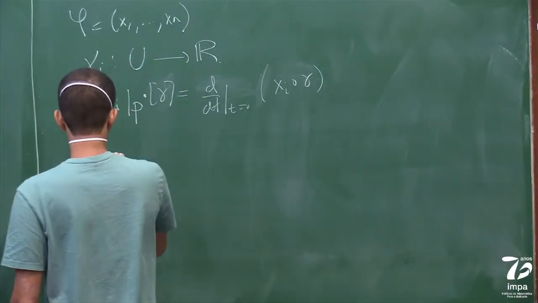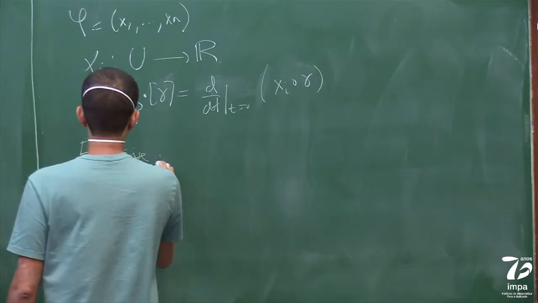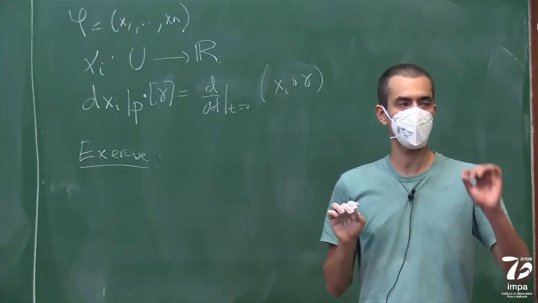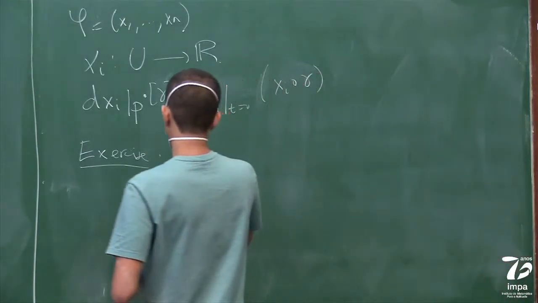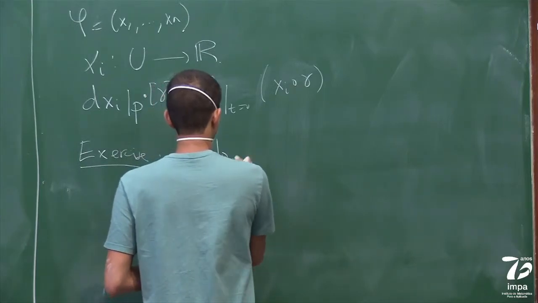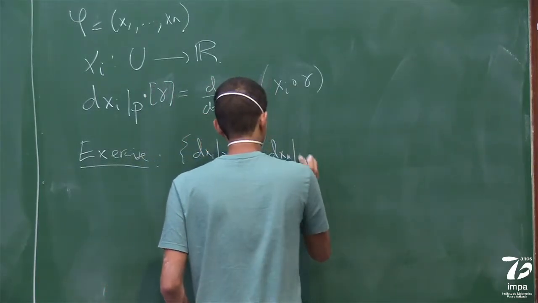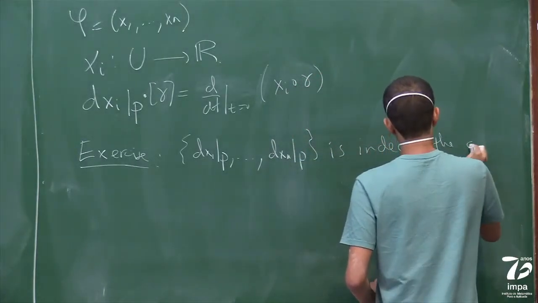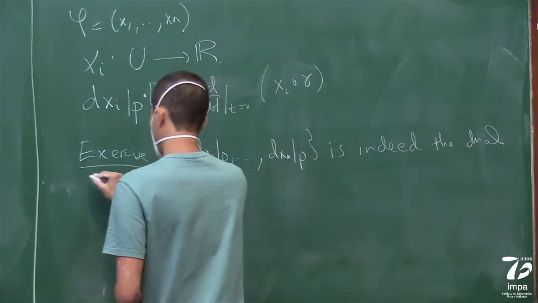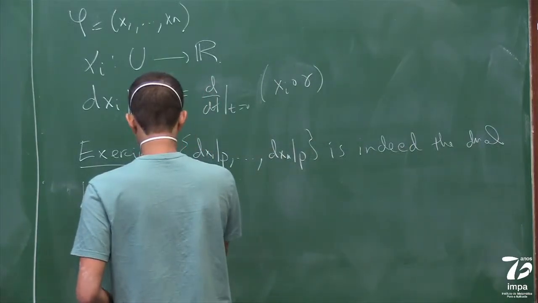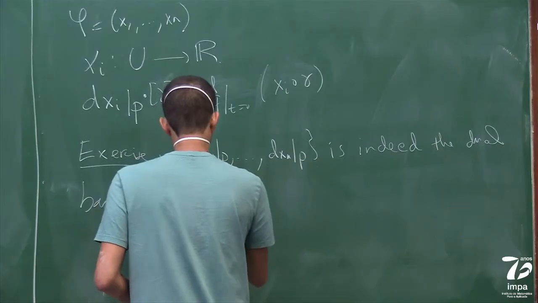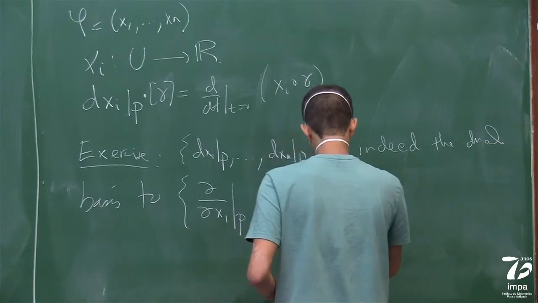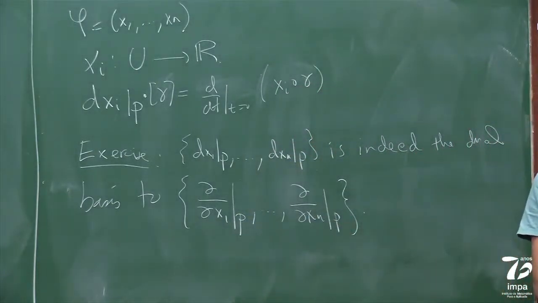The exercise is that the dxi defined this way is indeed the dual basis of the basis for the tangent space. So that dx1 at p to dxn at p is indeed the dual basis to the basis d/dx1 at p to d/dxn at p. Okay?